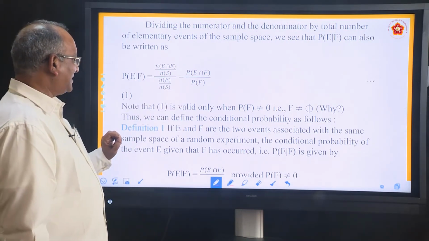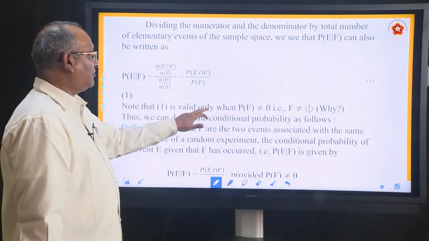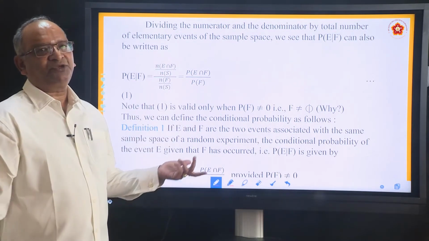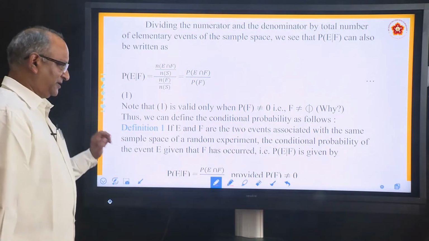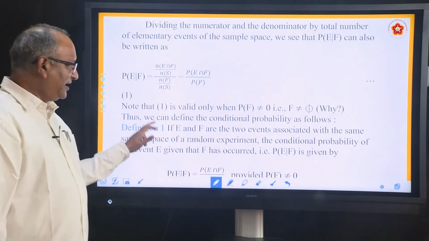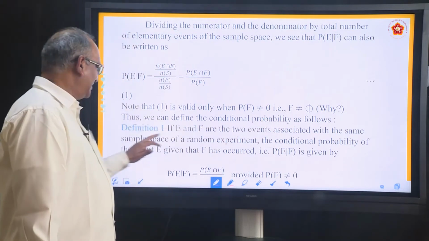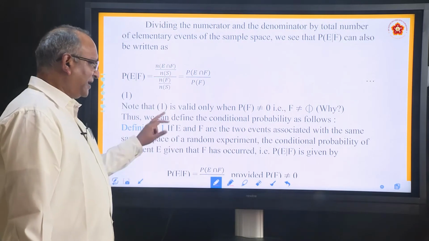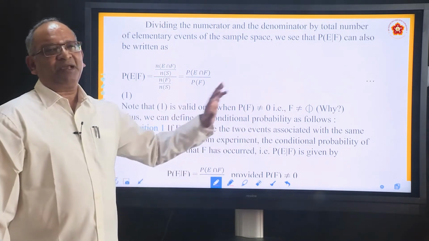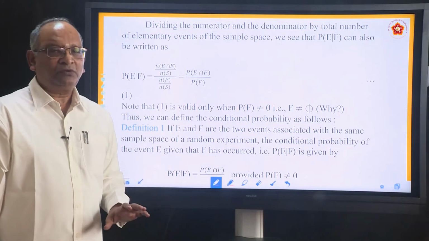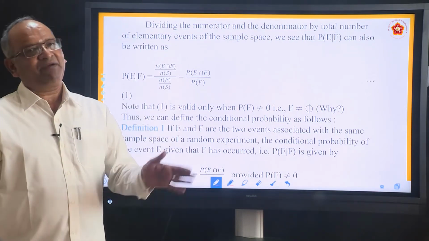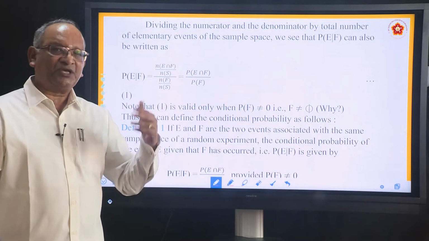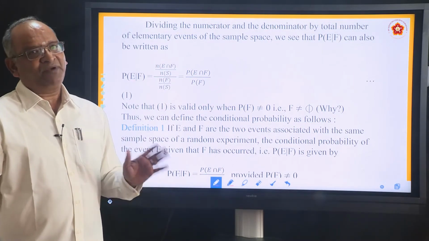Yes, now come to the last point. He says this is valid only where P(F) is not equal to 0. Why? Because if this becomes 0, it is not defined. This is the definition. What is the definition? If E and F are two events associated with the same sample space of a random experiment, the conditional probability of the event E, given that F has occurred, is denoted by P(E|F), which is equal to P(E∩F) divided by P(F). Probability of the elements which are common divided by probability of F.